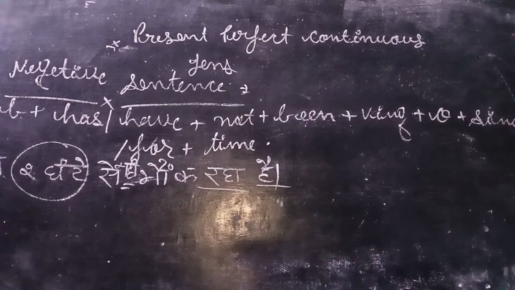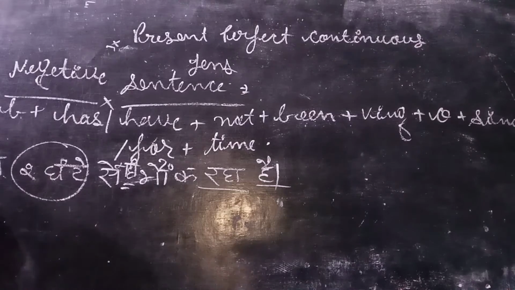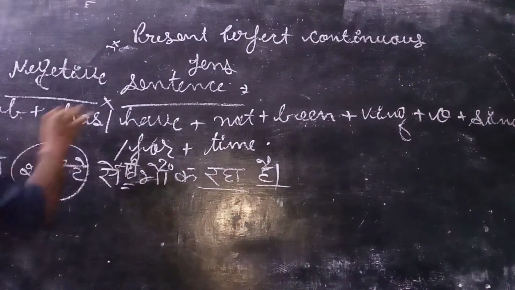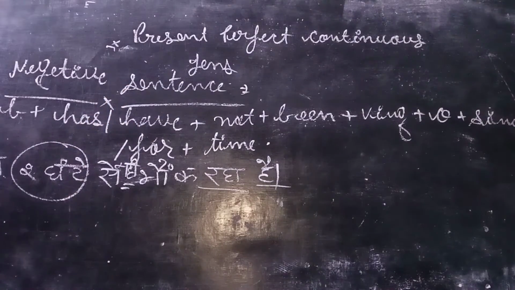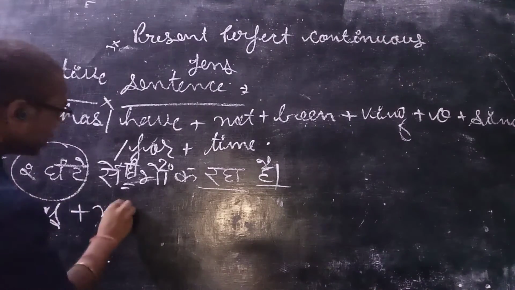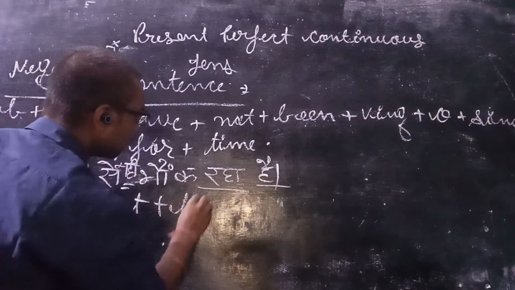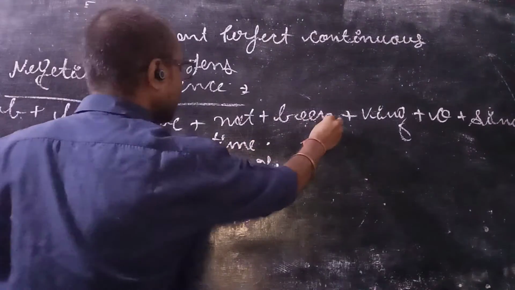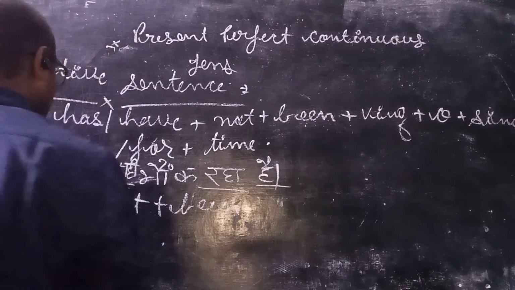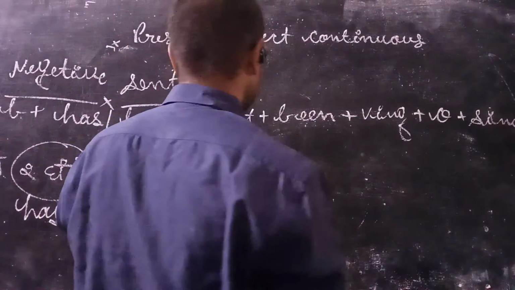So what is the subject here? Subject is dog. So dog always will take has. Dog के साथ क्या आएगा? Has आएगा. क्यों? Why? Just because this is the singular form of the subject. So dog plus has plus not plus been. Follow the construction, right? The dog has not been.